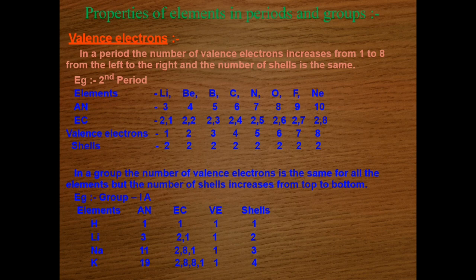Clear? But in a group, the number of valence electrons is the same for all the elements, but the number of shells increases from top to bottom. Clear? Shells are increasing, but the valence electron remains same. In case of period, valence electron is increasing, but the shells are remaining same. Are you able to understand this point, students? Please note this. Okay. Here also you can see the electronic configuration. Clear?